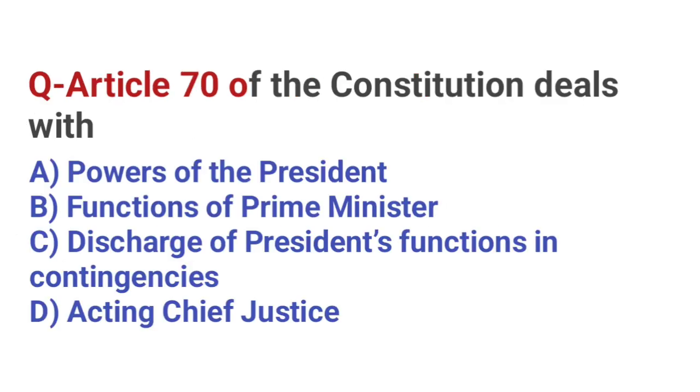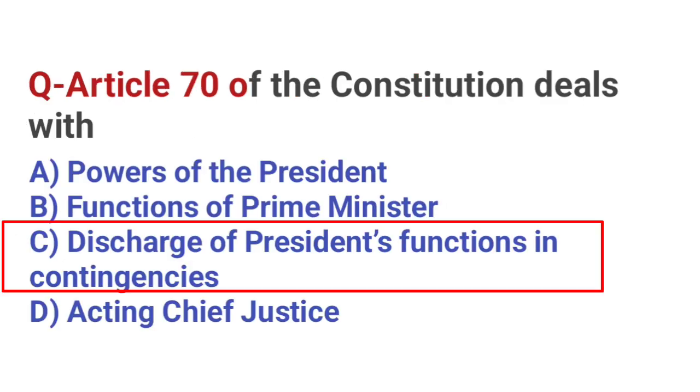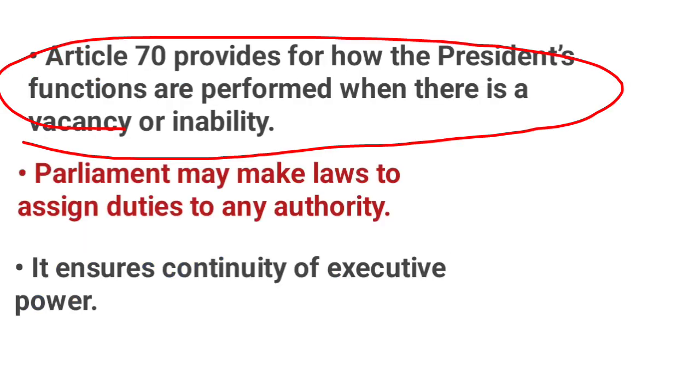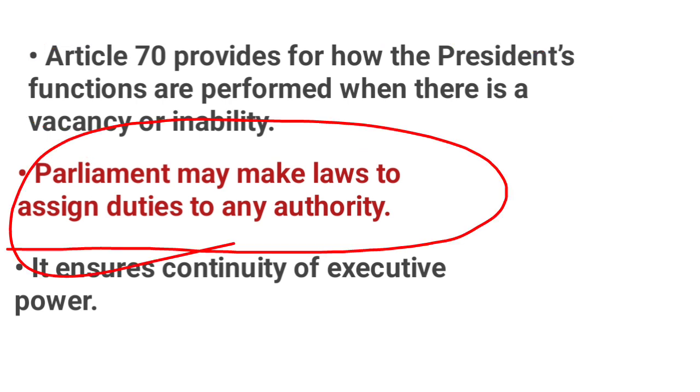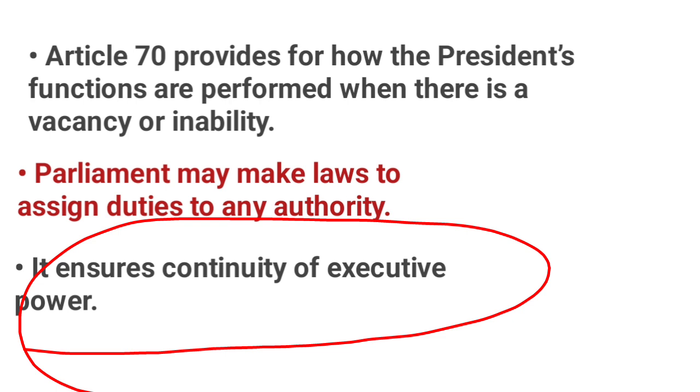Article 70 of the Constitution deals with. Correct answer, C. Discharge of President's functions in contingencies. Article 70 provides for how the President's functions are performed when there is a vacancy or inability. Parliament may make laws to assign duties to any authority. It ensures continuity of executive power.